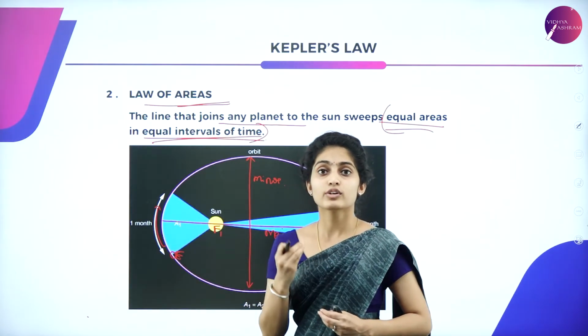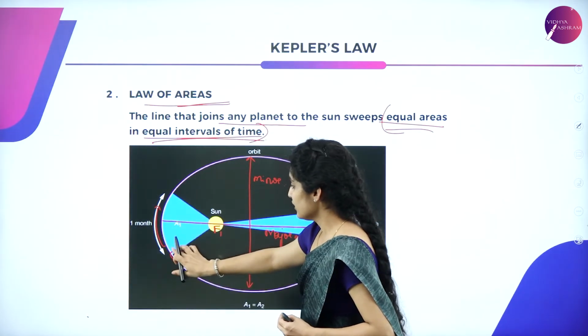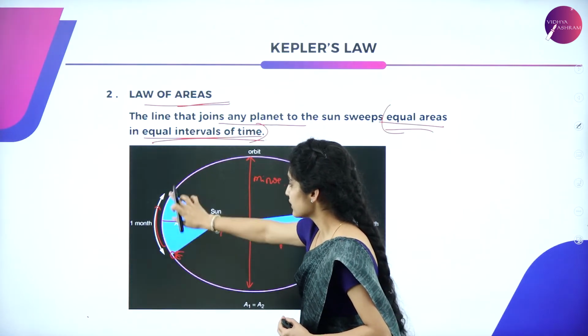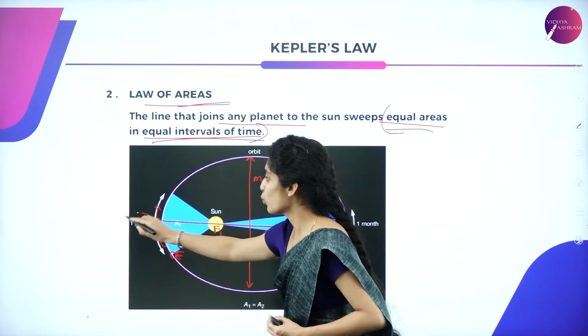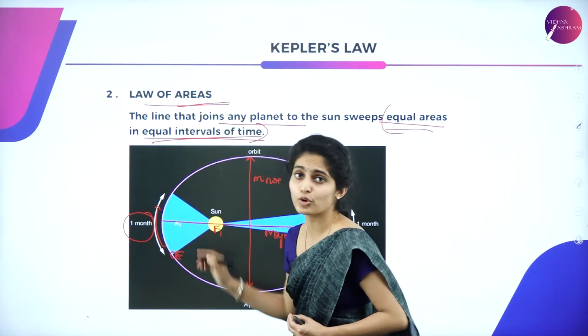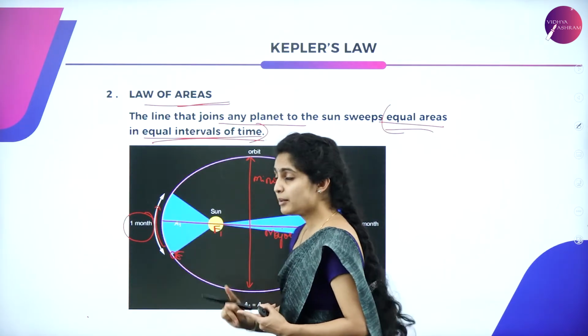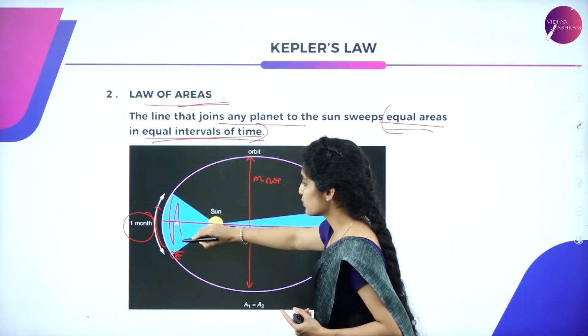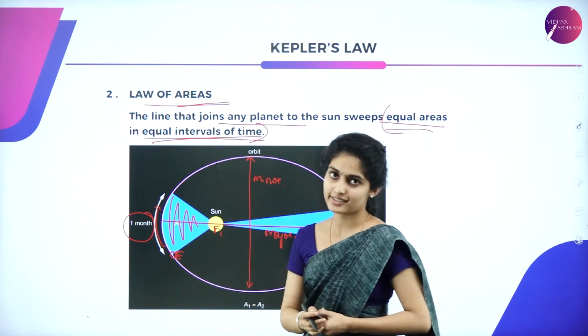A1 is the area that the Earth sweeps and covers in 1 month. It is mentioned 1 month over here. So in 1 month Earth covers this distance and this blue shaded area with the red stripes.